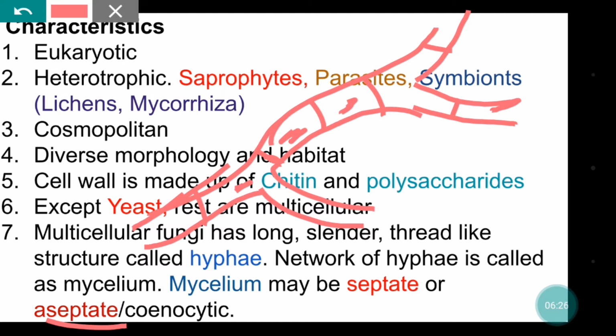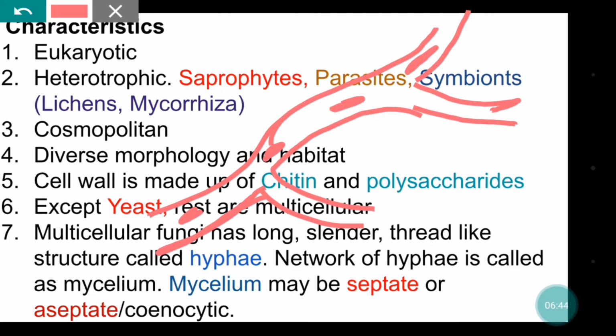And if it is aseptate, means there is no division, it will be like this only, and the nuclei will be present without any septa, then it is known as multinucleated or coenocytic, right? So it will be aseptate and coenocytic.